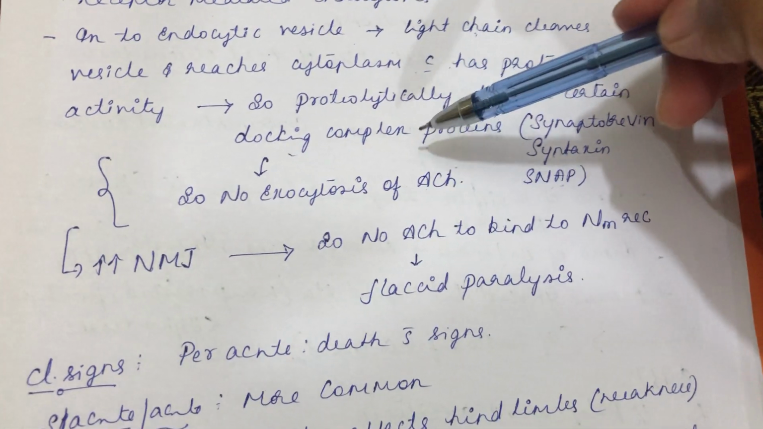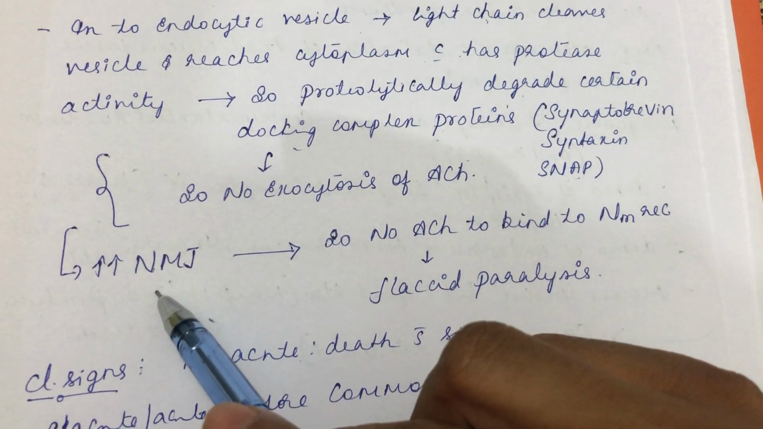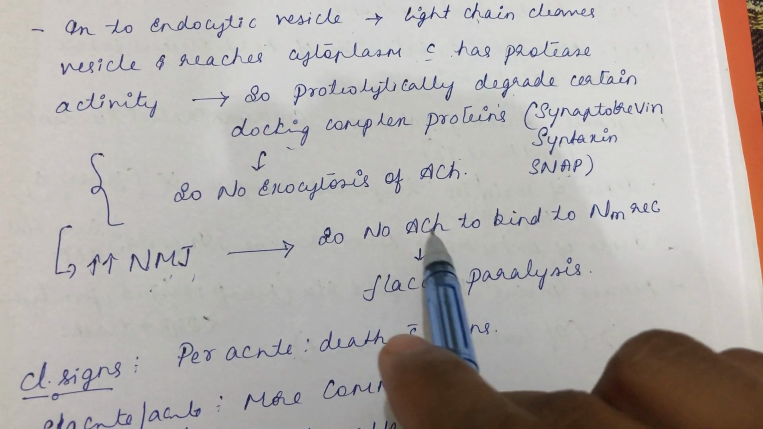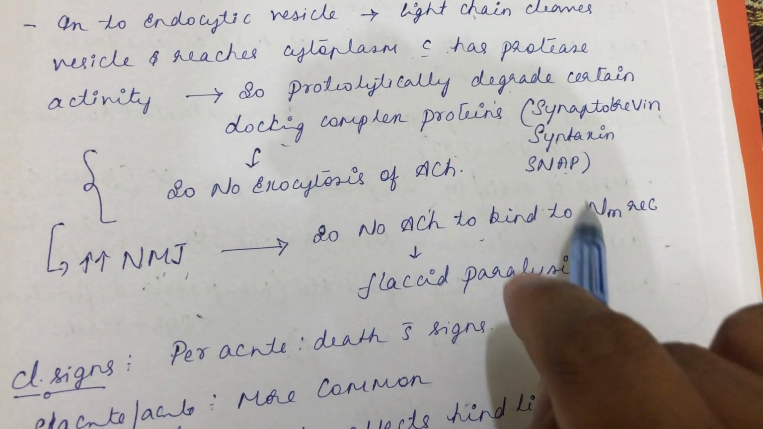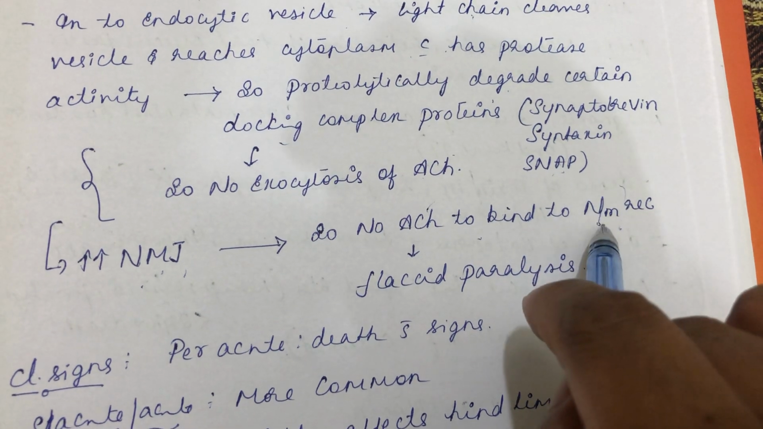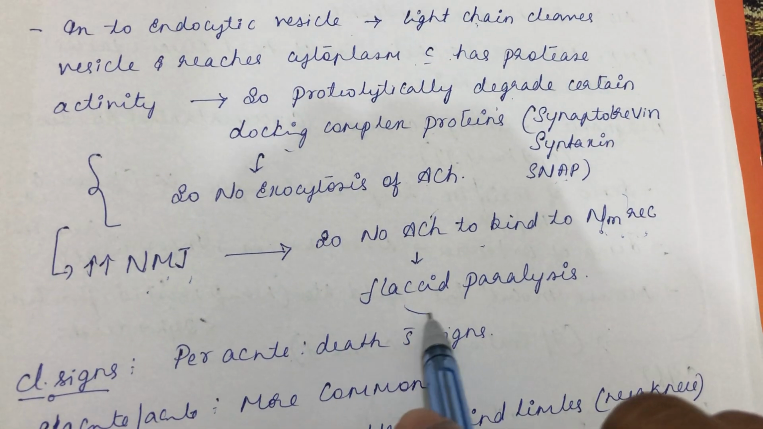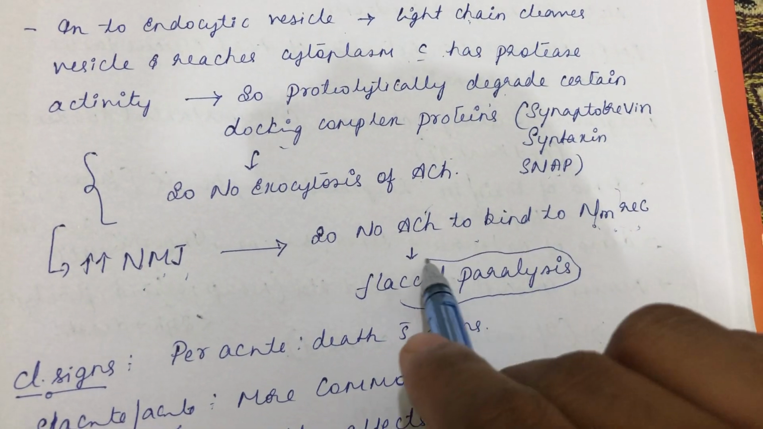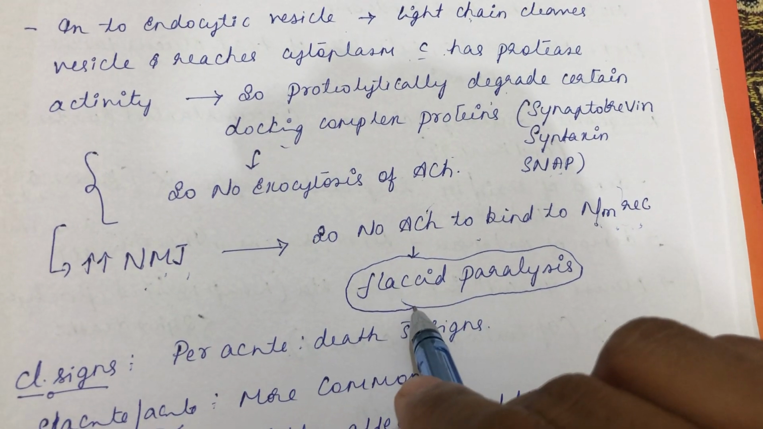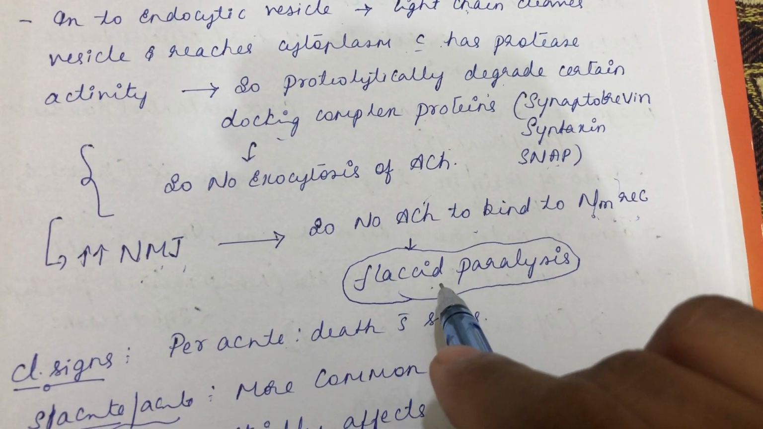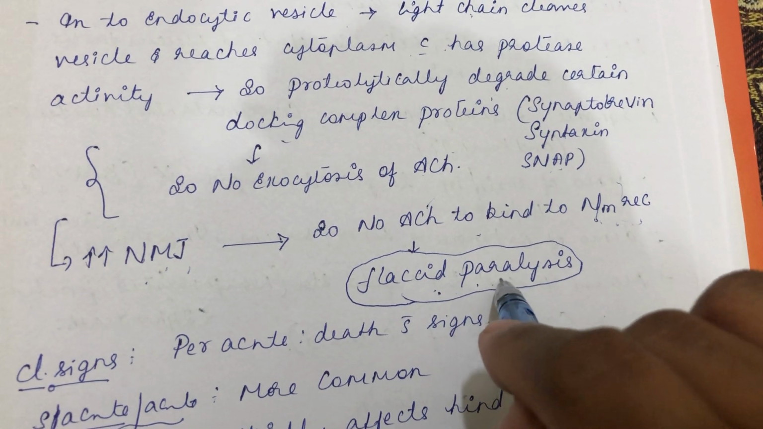And all this process mainly happens at the neuromuscular junction. So there is no release of acetylcholine. So no acetylcholine is binding with what type of receptor? NM receptor. So what type of paralysis will ensue? The type of paralysis that ensues in botulism is flaccid paralysis.